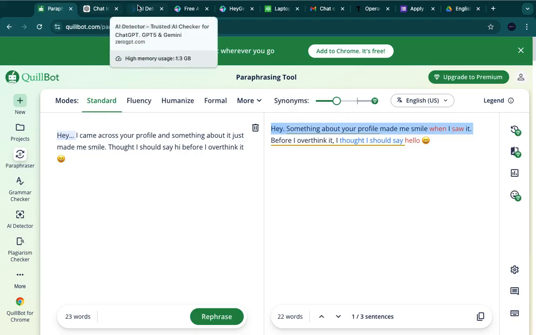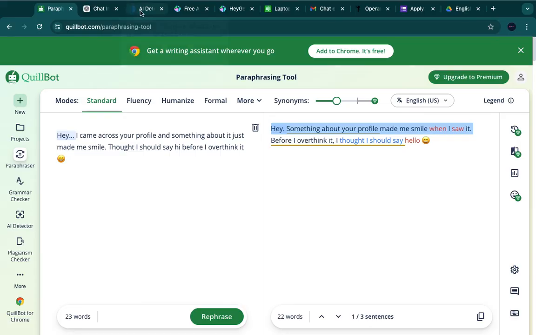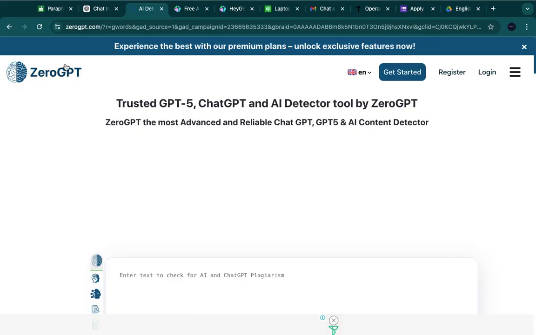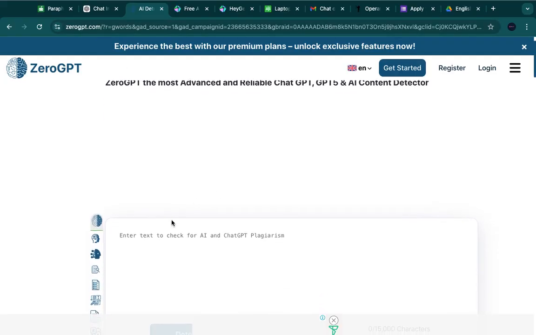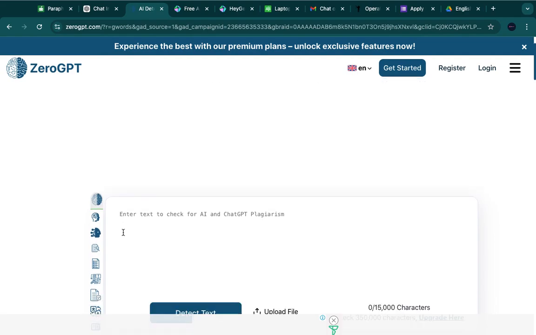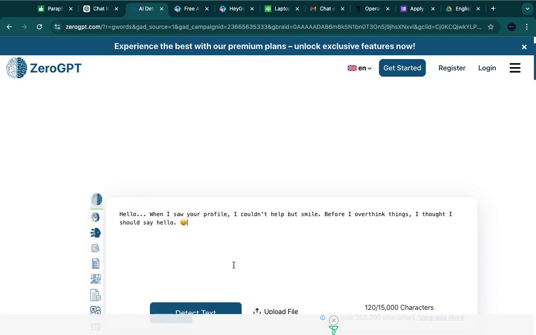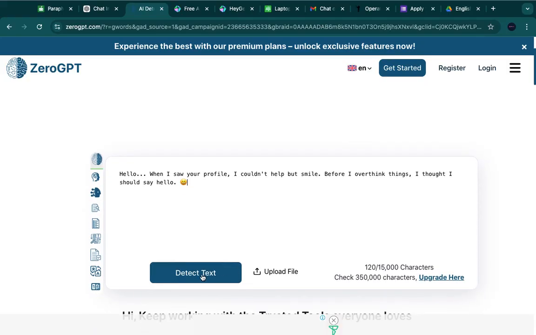So now, how do I know whether it will be detected as AI or not? Go to GPT0.me. Can you see 0gpt.com? So 0gpt.com or gpt0.me, anyone. So now I want to paste it here. Paste. I want to detect text. Now I want to know. So I click on detect text.